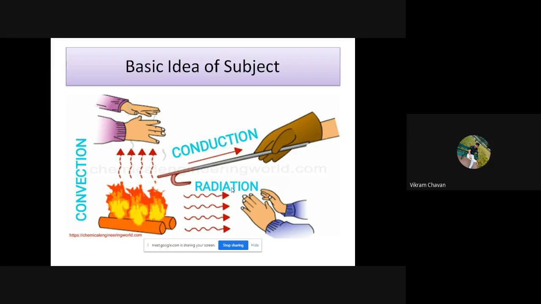So briefly I covered all three modes of heat transfer: conduction, convection and radiation. The most important thing for transferring heat is a temperature gradient.